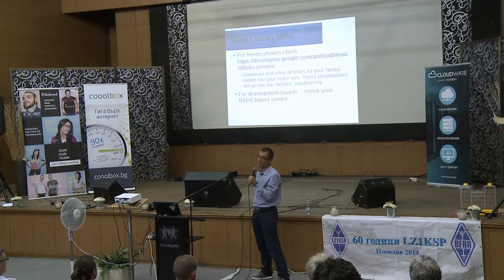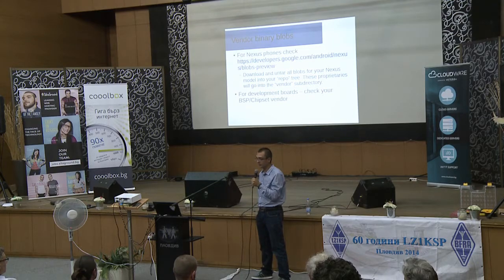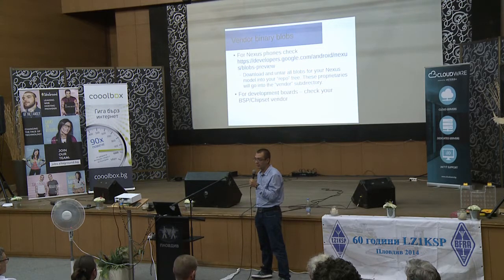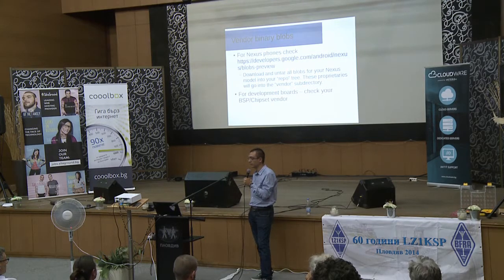What I did not tell you is that some of those drivers are proprietary and some are open source. The proprietary ones, unfortunately, may never go open source, like the 3D graphics accelerator libraries, some sensor stuff, some audio acceleration also.